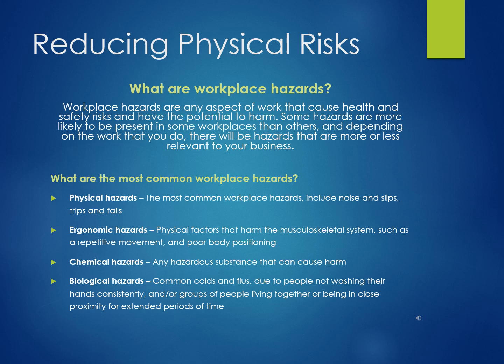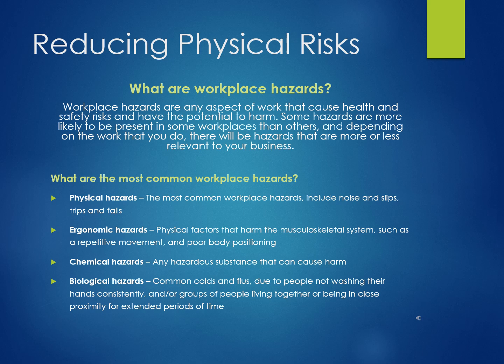There are many types of workplace hazards which tend to come under 4 main categories. Physical hazards are the most common workplace hazards that include noise and slips, trips, and falls. Ergonomic hazards: physical factors that harm the musculoskeletal system, such as repetitive movement, manual handling, and poor body positioning.